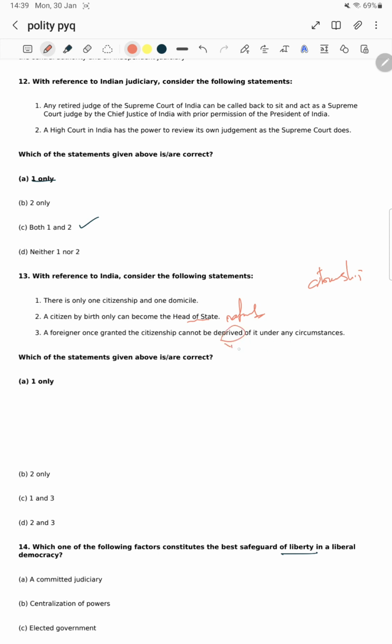No, there are conditions of deprivation. If a foreigner has taken Indian citizenship and within a five-year span, in any country, is imprisoned for more than two years, his citizenship is automatically terminated. It is a mandatory termination; there is a deprivation provision. In the crash course we will discuss citizenship and see the broader theme there.